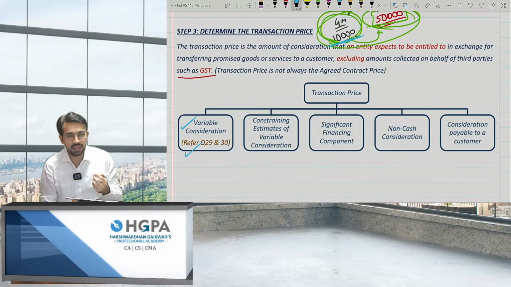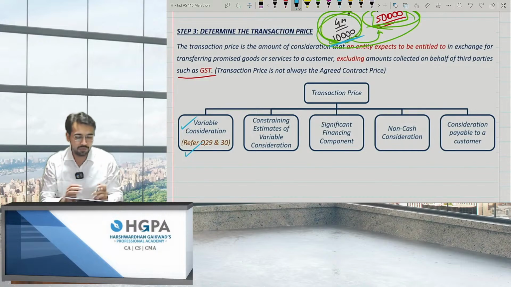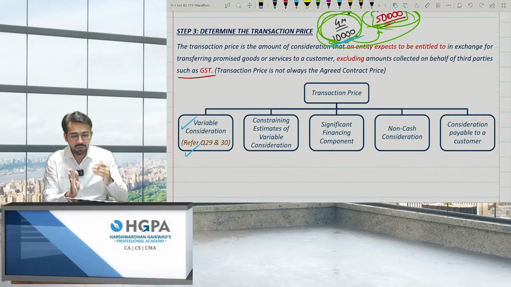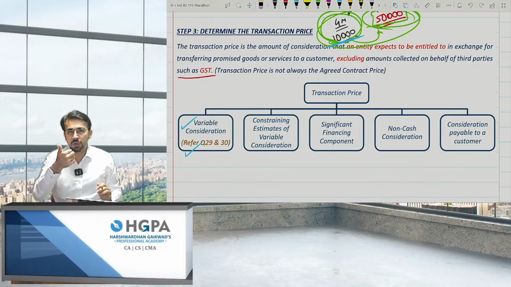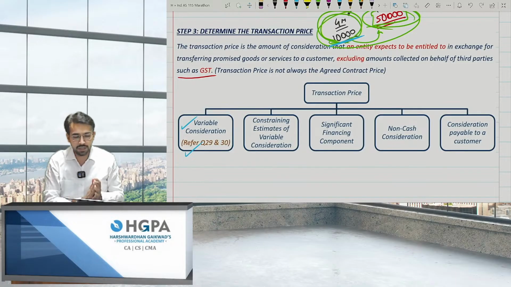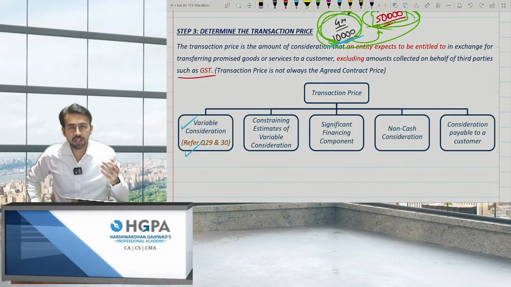Now, what is exactly variable consideration? I gave you an example. Let's discuss it and then move ahead. So basically, there are 5 points which we need to consider in transaction price. So I'm just making a chart now. We have completed a contract, in which I have completed 3 points: ARCTC, contract term, and modification. In modification also there were 3 cases: new service, no discount; new service with discount; and no new service with discount, right? And now second was PO, multiple or single, and third is transaction price. In the transaction price there are 5 points.